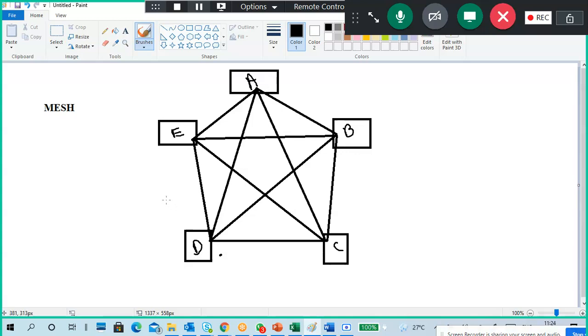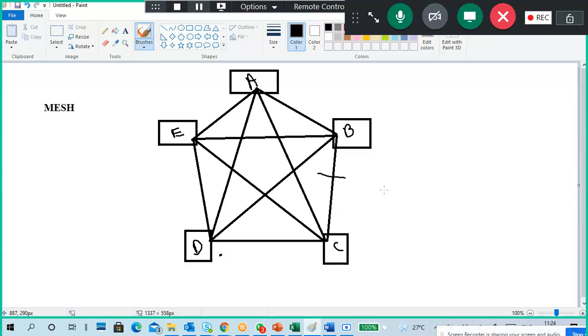It is the most reliable connection. It means if a PC is down, no problem. We can communicate with all the others. If only one PC is down, that one is not communicating, or a wire is broken, still we are able to communicate one way or other. Only the B to C direct communication is not there, but all are communicating, so nothing is broken.